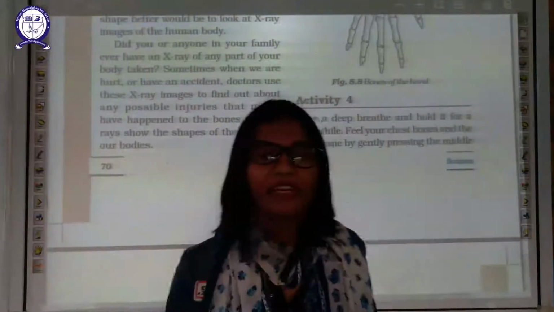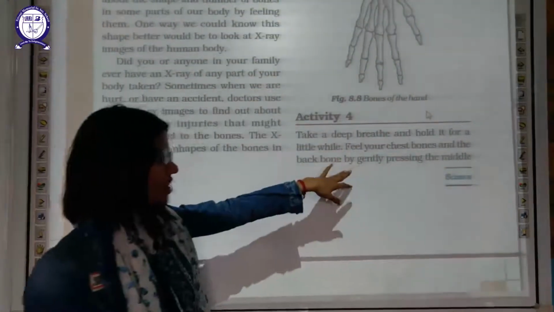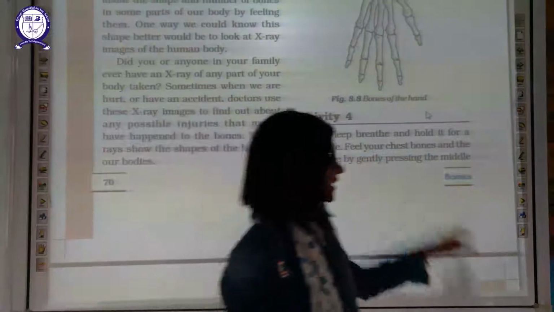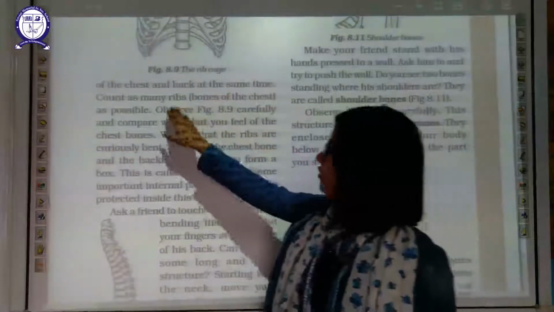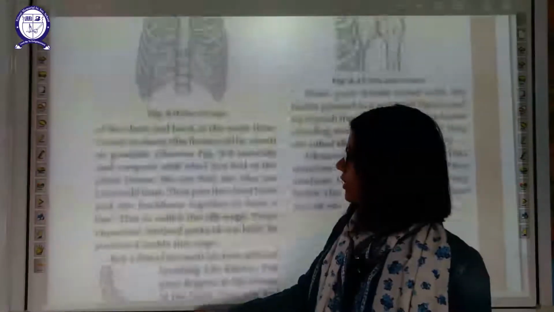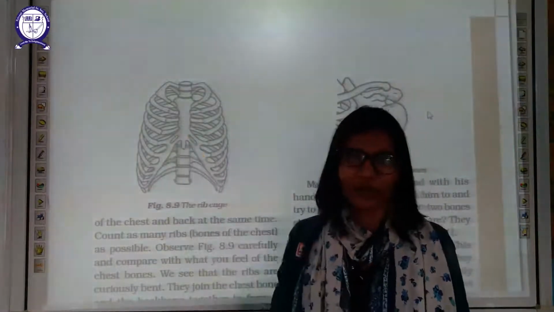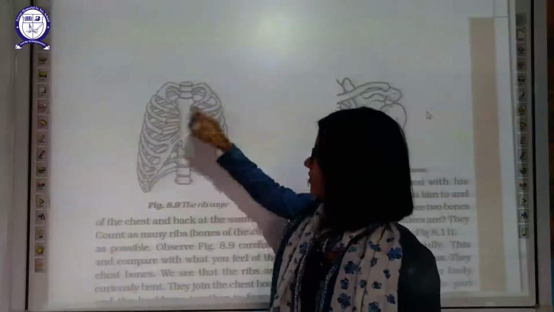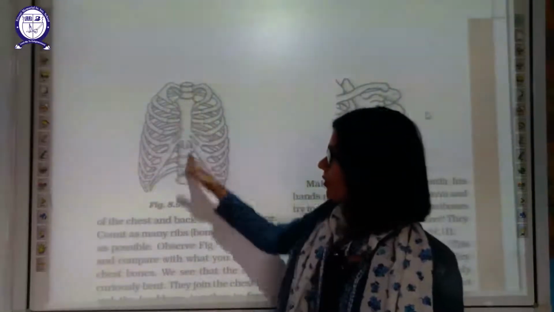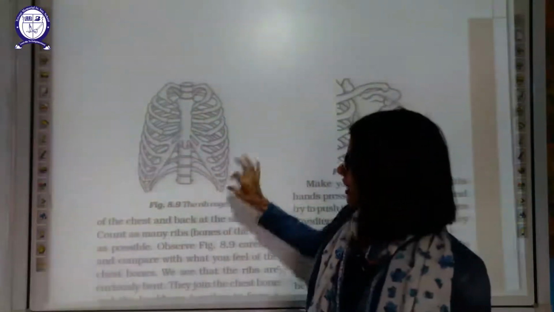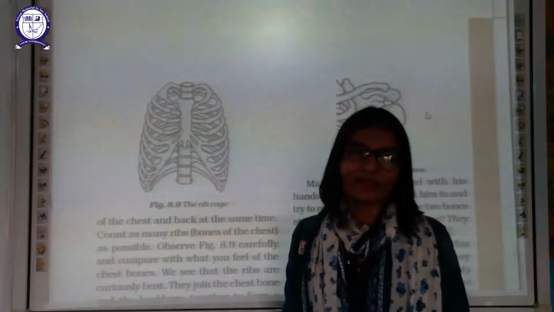Let us study this activity number 4. For this activity, take a deep breath and hold it for a little while. Feel your chest bone and backbone by gently pressing the middle of your chest and back at the same time. Count the ribs, the bones of the chest. This is the typical rib cage which will provide enough space for the lungs to move.